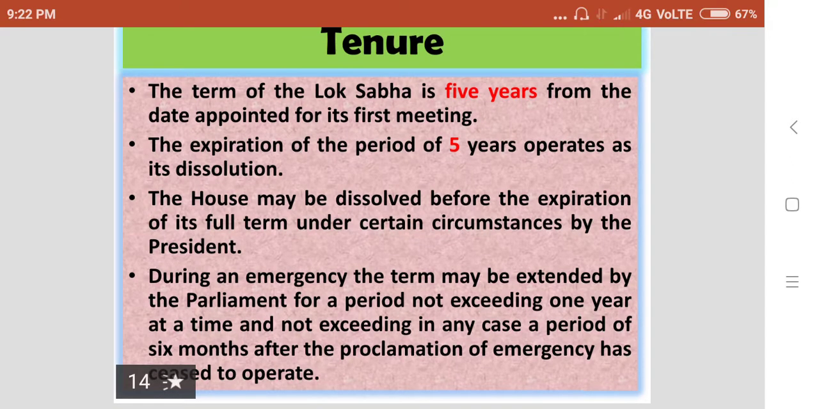So, during an emergency, the term may be extended by the Parliament for a period not exceeding 1 year at a time, and not exceeding in any case a period of 6 months after the proclamation of emergency has ceased to operate.